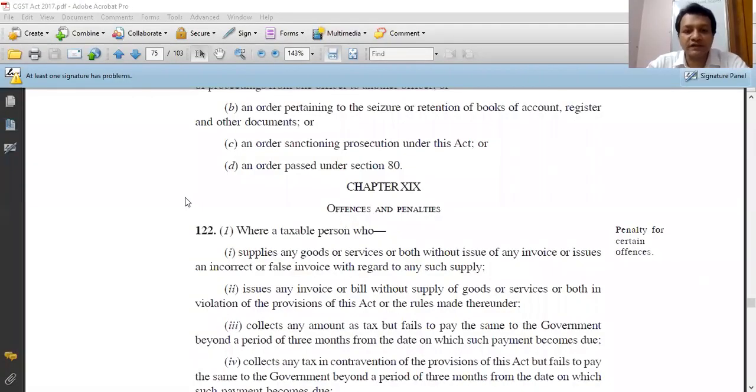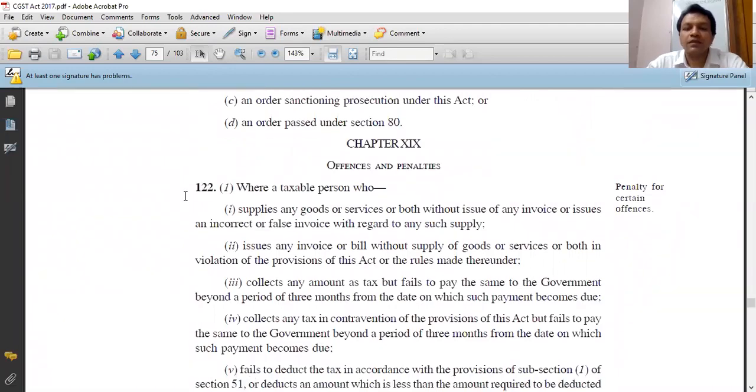I hope you can see this screen. Can you see this screen? Offences and penalty. I hope you can see this screen.